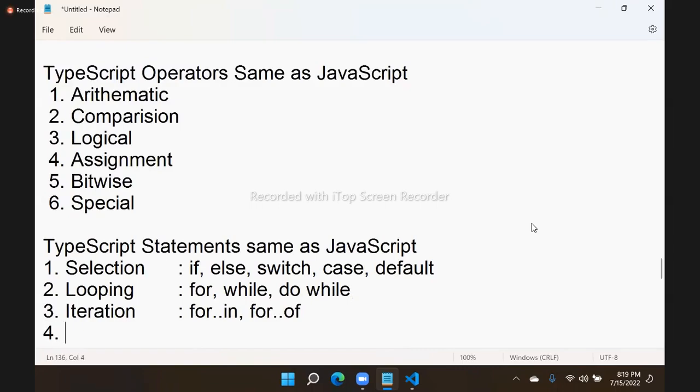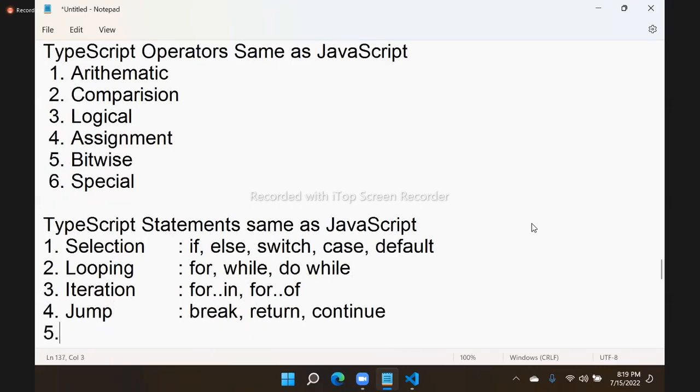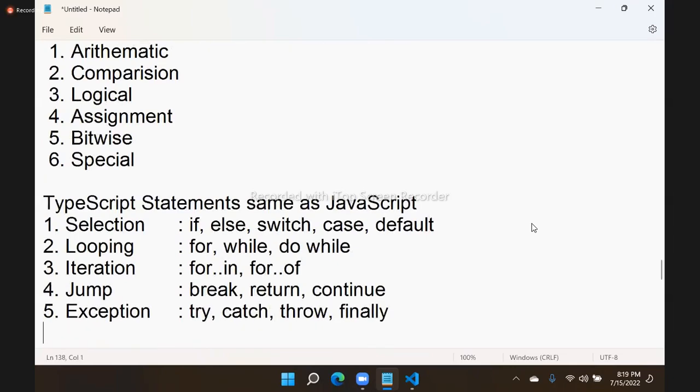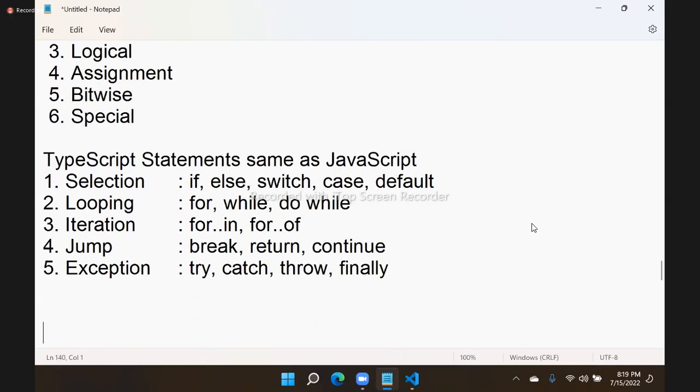And we have jump statements like break, return, and continue, all these are same. And we have exception handling statements, try, catch, throw, finally, all these are same. There is no change in operators and statements. Whatever JavaScript operators and statements are there, same here also. So nothing to learn newly about operators and statements.